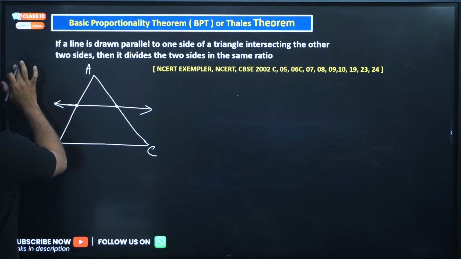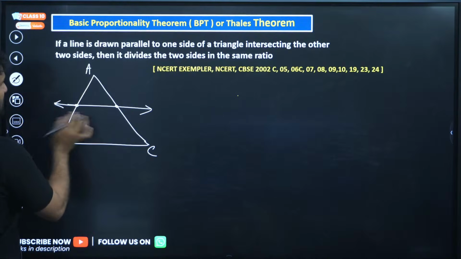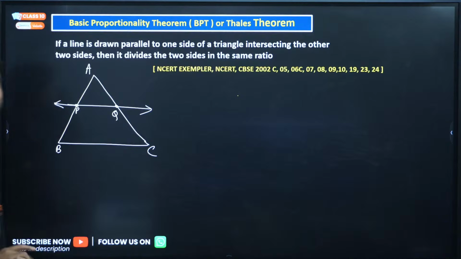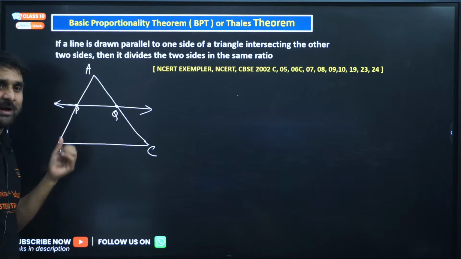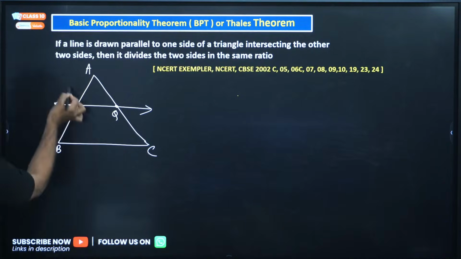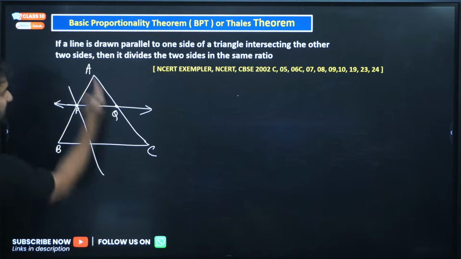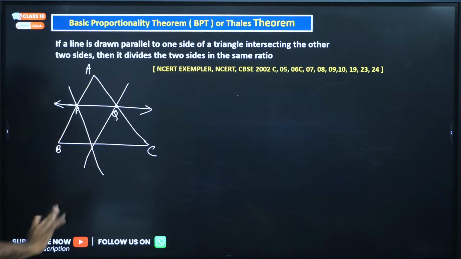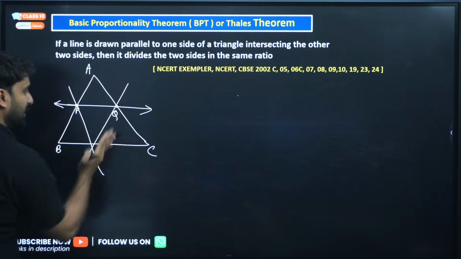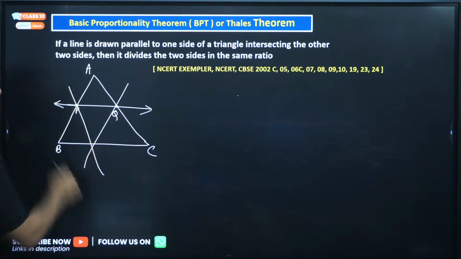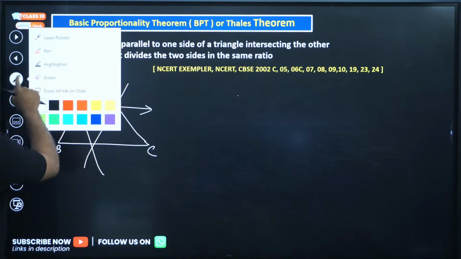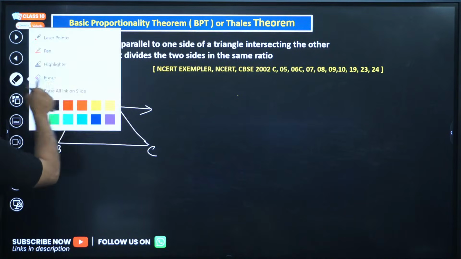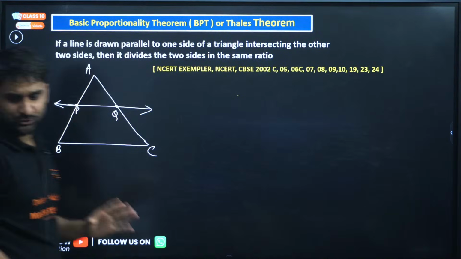Let's call this line PQ. So I have drawn a line which is parallel to BC. You can also draw the line in this way, my dear. This line will be parallel to this. You can also draw the line this way, this line will be parallel to this. It is not fixed that the line will always be horizontal to BC. For our symmetry and geometry, and to make the calculation easier, we generally take this horizontal line. Otherwise we can take anything.